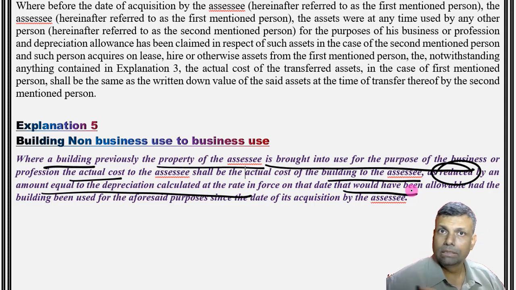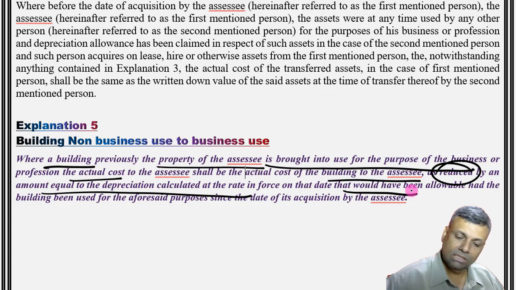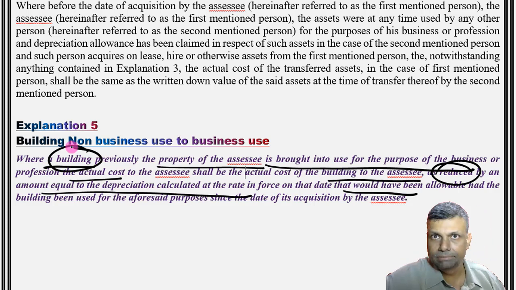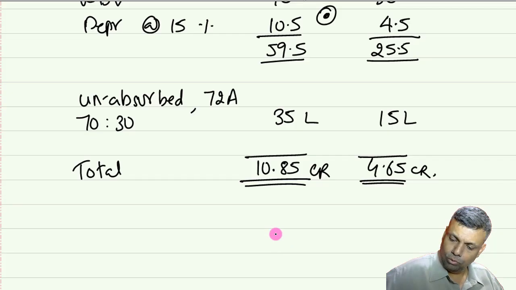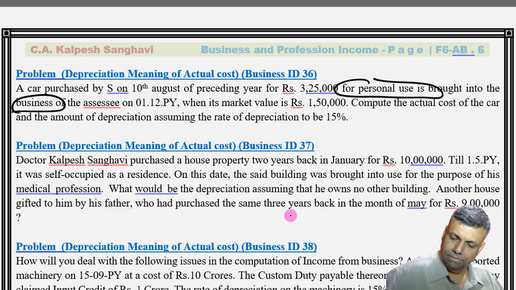Is that okay? But as I told you, I'm not satisfied with this particular answer and this particular question also to an extent, because this explanation applies only to the asset category being building. It does not apply to the other categories of assets. But what people do is apply this explanation even to the other categories of assets. If you see in this particular question, friends, one second.